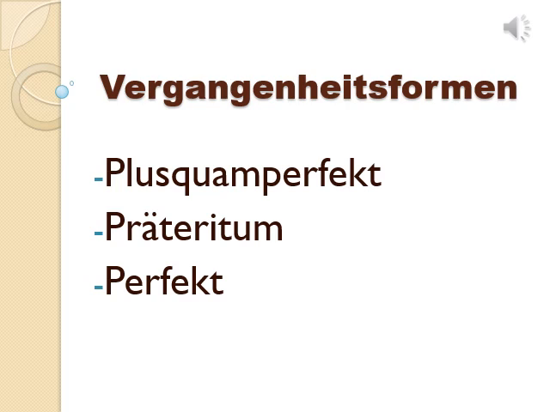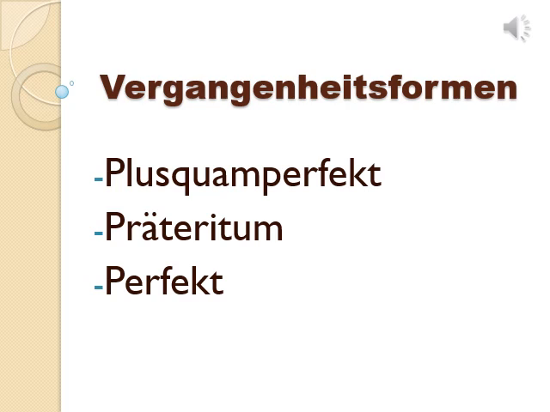Hoffentlich gut. Heute lernen wir Vergangenheitsformen. Was bedeutet Vergangenheitsformen? What is the meaning of Vergangenheitsformen? Vergangenheitsformen means past tense form. In German, there are three types of past tense forms. Es gibt drei Vergangenheitsformen in deutscher Sprache.